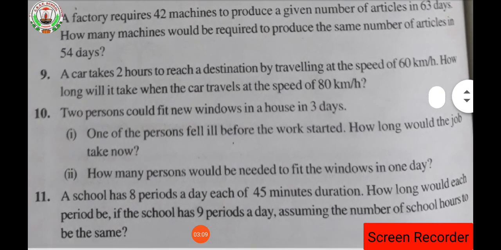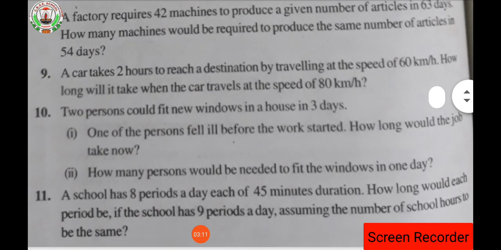Then question number 9. What is said in question number 9? A car takes 2 hours to reach a destination by traveling at the speed of 60 kilometers per hour. How long will it take when the car travels at the speed of 80 kilometers per hour? That means let the car take x hours. Then x will be the value which we have to find here. Again it belongs to inverse proportion. And similarly question number 10 and 11 also belong to inverse proportion.